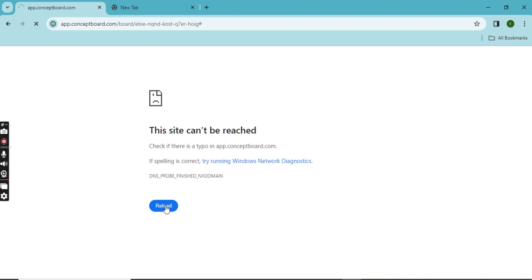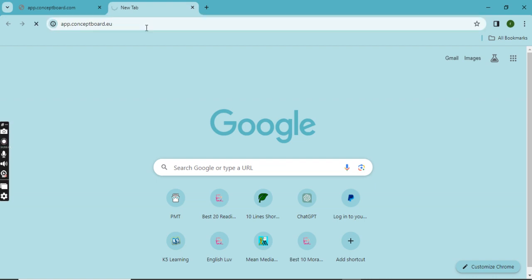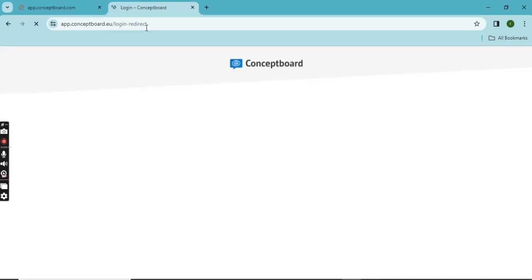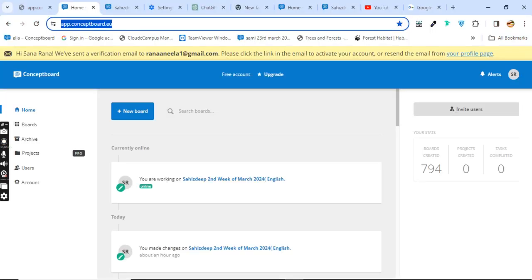So as far as I think, the link has actually malfunctioned and we need to move to the new board link. So here is the new board link. If you go there and click, you can see it's going to redirect you to your board. What you have to do is just use your previous credentials to log in, and then it will start working again. I can also show you. Here you can see I have logged in again and I have got all of my previous boards.